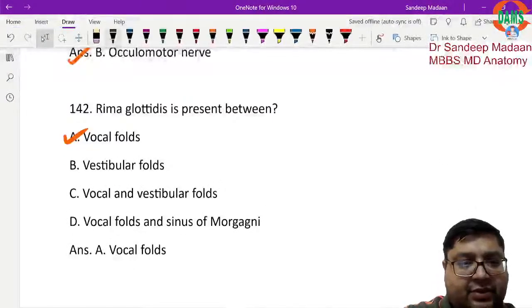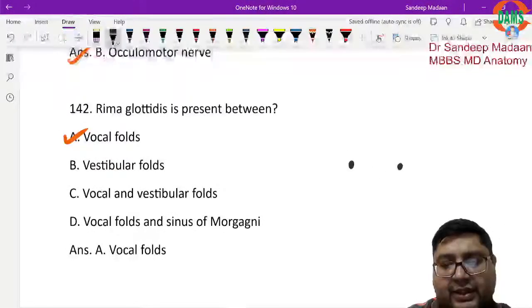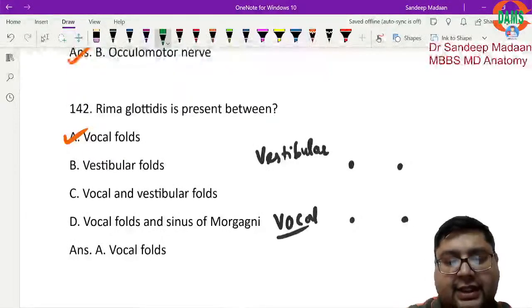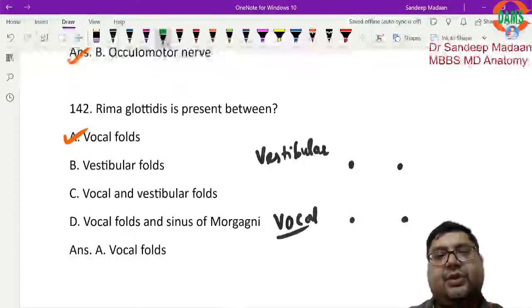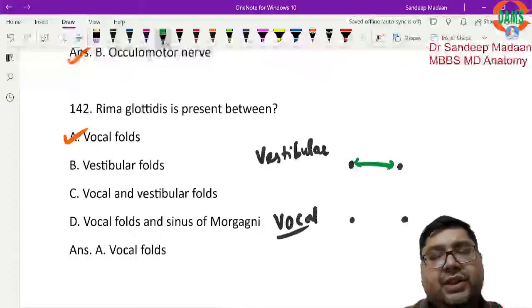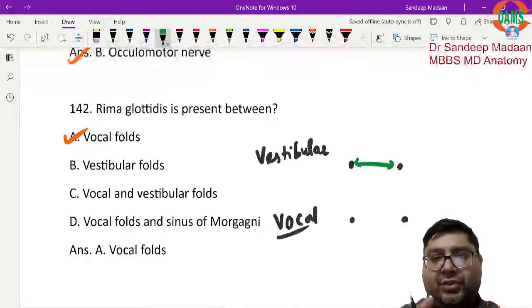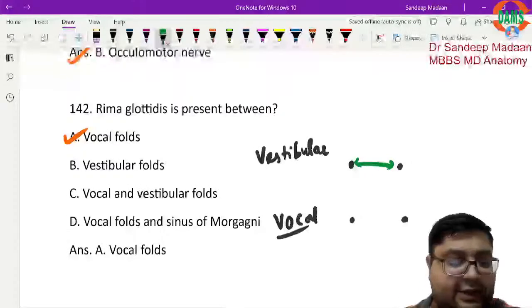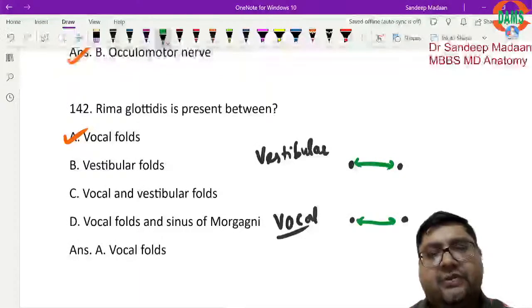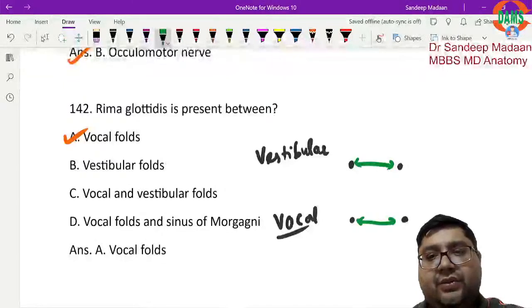If I draw and explain, we have the false vocal cords and the true vocal cords. These are the vocal cords, and this is the vestibular folds. Now what gaps are possible over here? One gap is between the vestibular folds. What will be the term? Rima vestibuli, because it is the gap between the vestibular folds. But between the vocal folds, the gap should be called rima glottidis, because the word glottis is for the vocal cords.